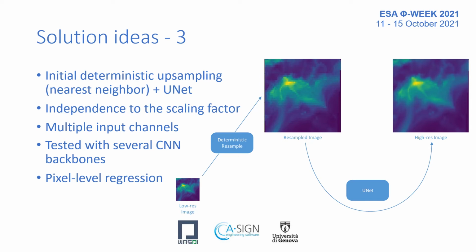One beneficial side effect of this solution is that the architecture is independent of the scaling factor. Being fully convolutional, the model is trainable on different image sizes and scaling factors. Indeed, taking care of the batch collation, the model is actually trainable on multiple scaling factors at the same time.